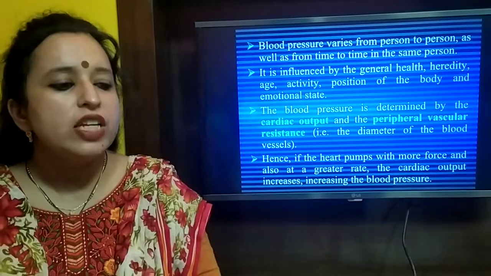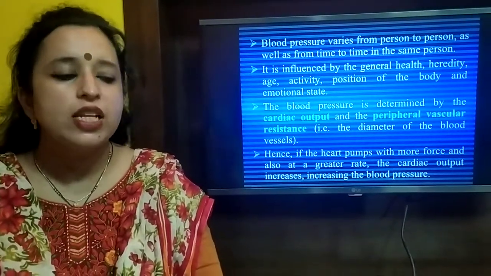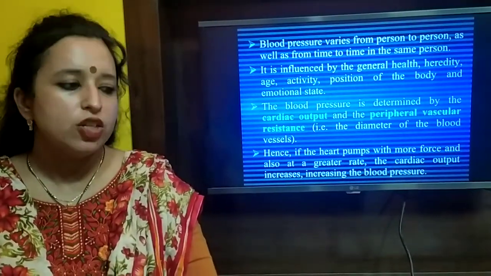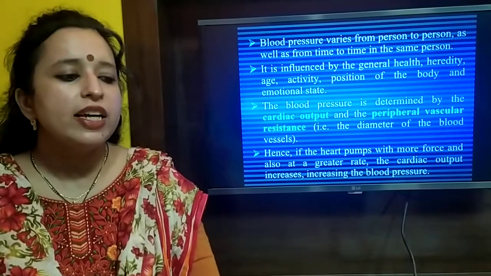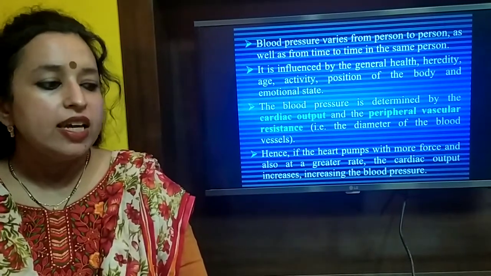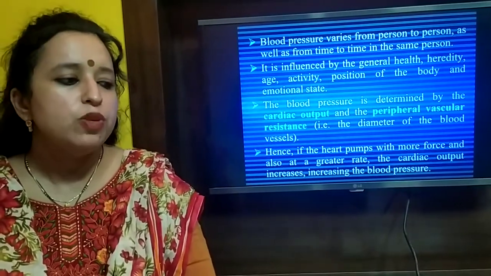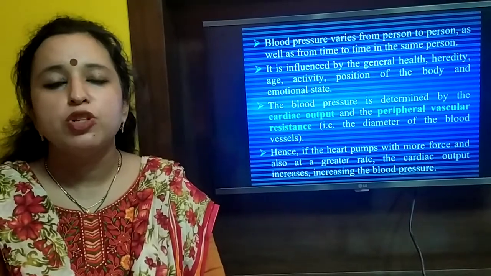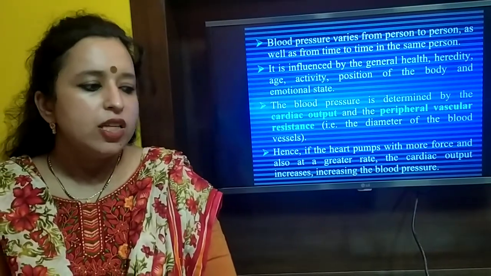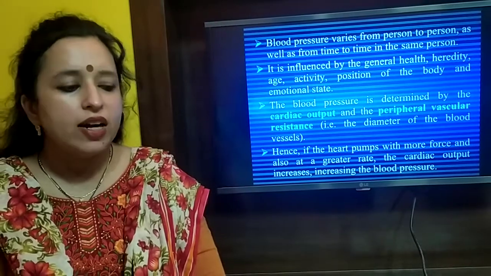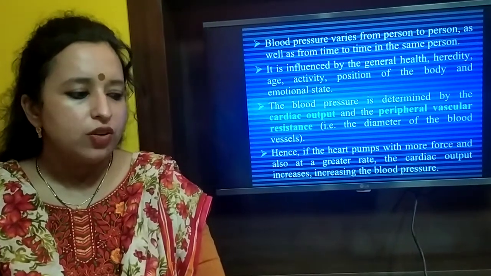Blood pressure varies from person to person as well as from time to time in the same individual. It is influenced by general health, heredity, age, activity of the individual, position of the body as well as emotional and physical state. The blood pressure is determined by cardiac output and the peripheral vascular resistance.